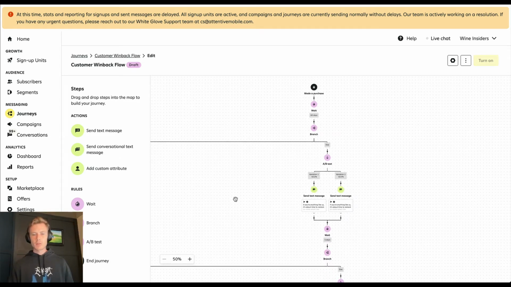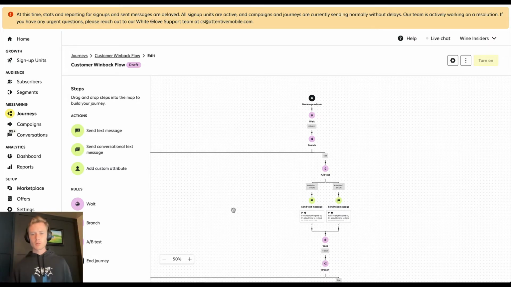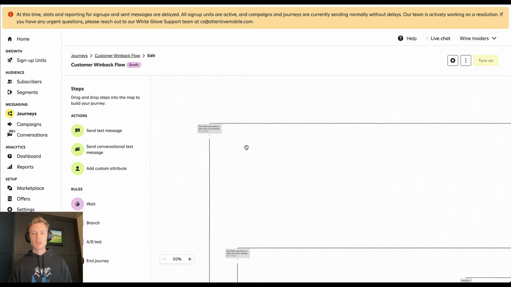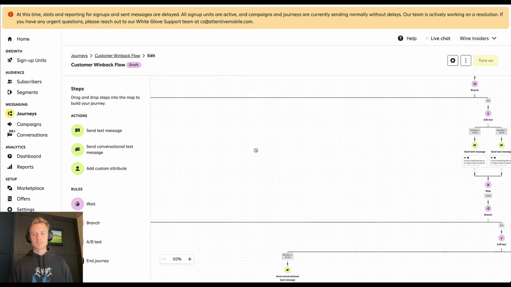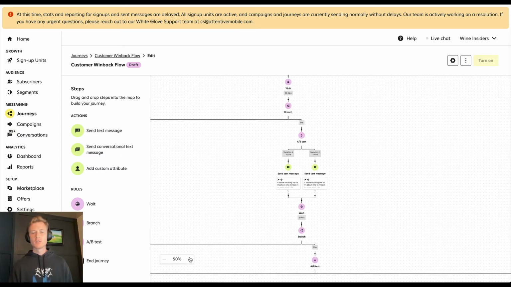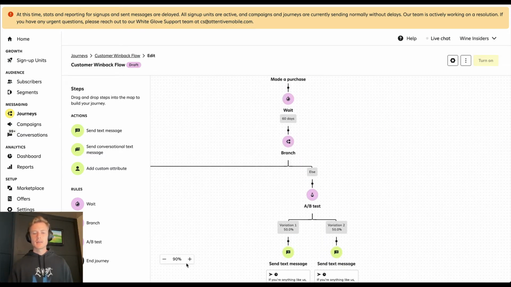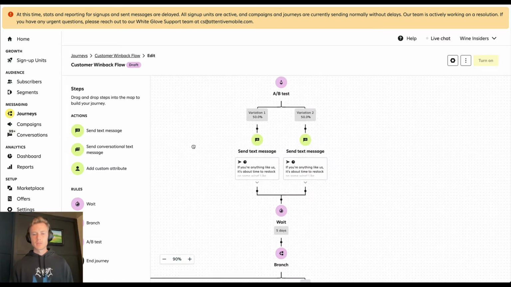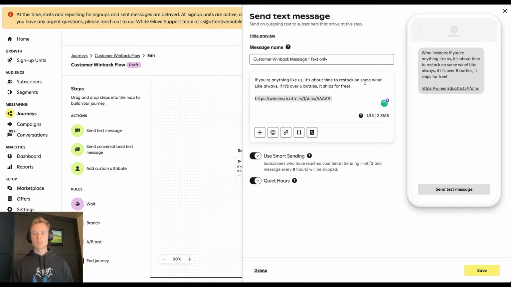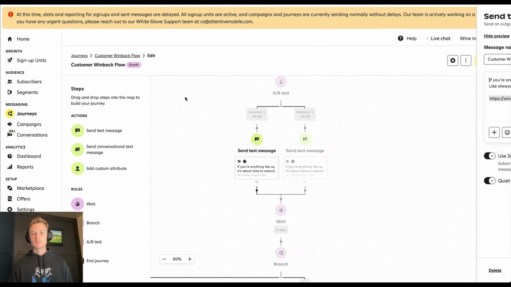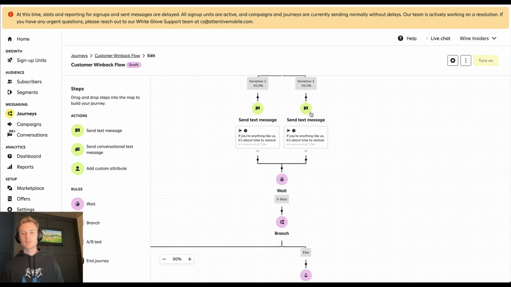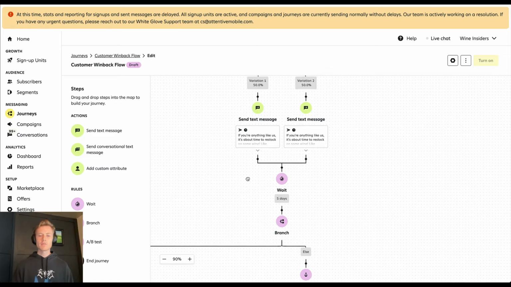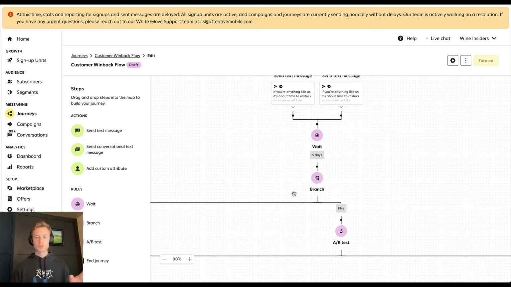And I'm going to pull it out here just to try and give you an understanding of what's going on. So made a purchase and we're waiting 60 days. Of course, we have the branch that if they've made a purchase at least once since starting this journey, it's going to end for them. So the main goal here is to get them to purchase immediately. So if you're anything like us, it's time to restock on some wine. Now, if they don't take advantage of this message, we're going to wait 5 days, do the same branch where we're seeing if they purchased before, and if they haven't, then we're taking them out.